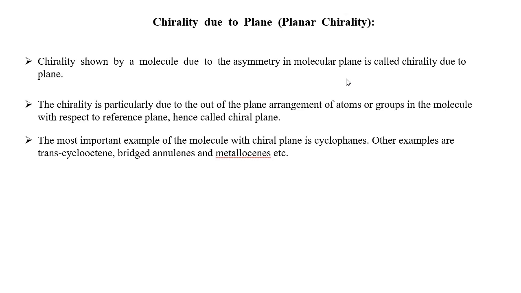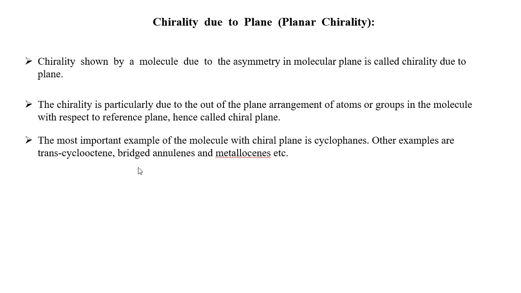Okay. The chirality is particularly due to the out-of-plane arrangement of atoms or groups in the molecule with respect to the reference plane. Hence, it is called a chiral plane. That means when certain substituents are present in the chiral plane, this substituent makes the molecule as a whole asymmetric. Okay.